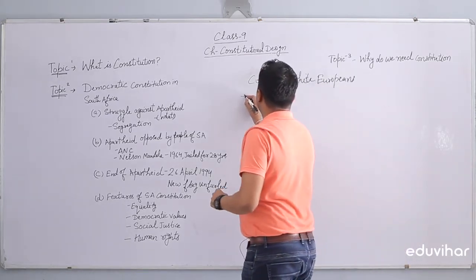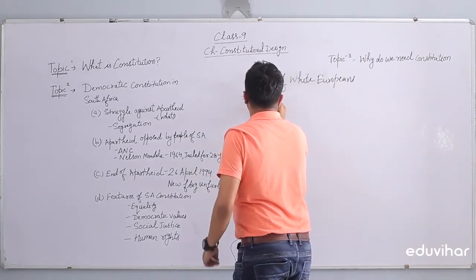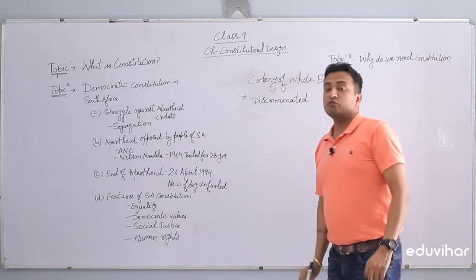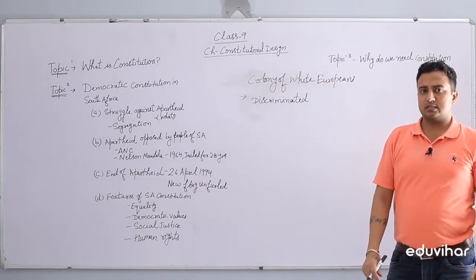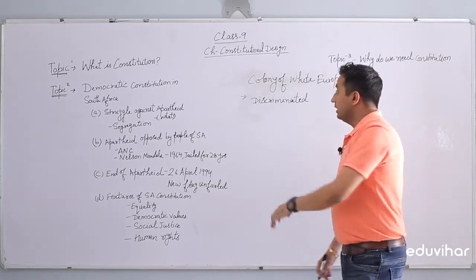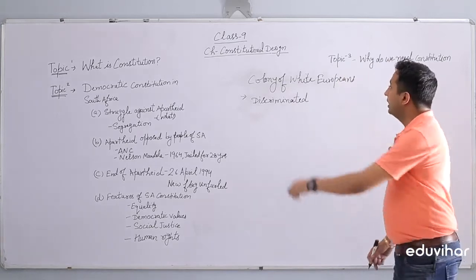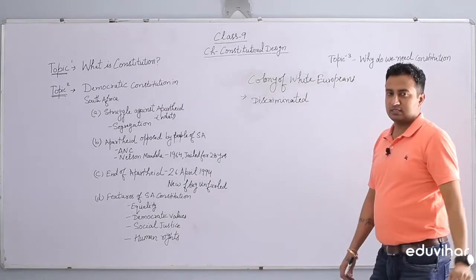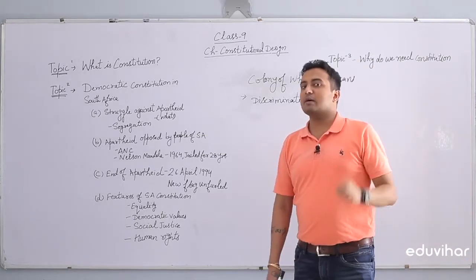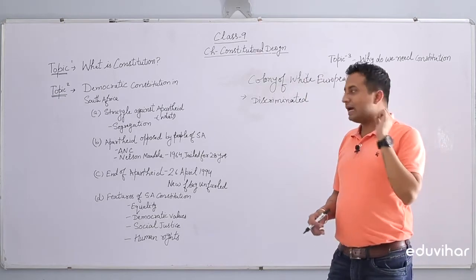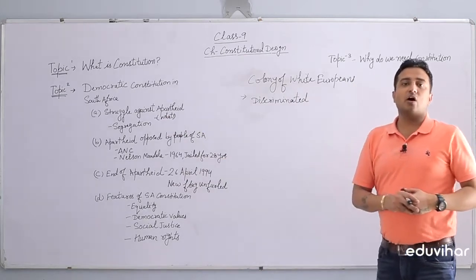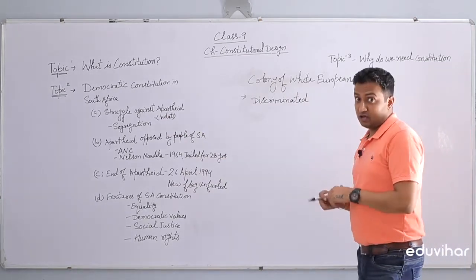And due to that, they started discriminating against the native South Africans, the indigenous South Africans who were the natives of South Africa only. Those people were discriminated against by these white Europeans. For this discrimination there is a particular term, what we call apartheid. Apartheid is discrimination on the basis of color. Yes, it is on the basis of color.